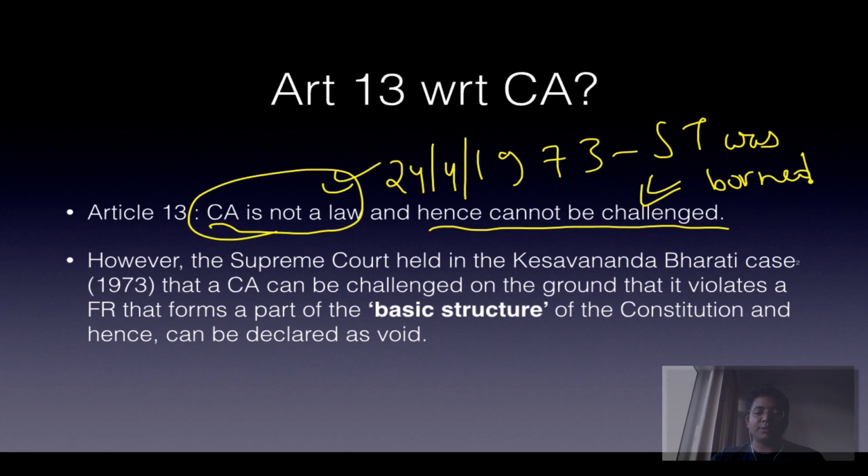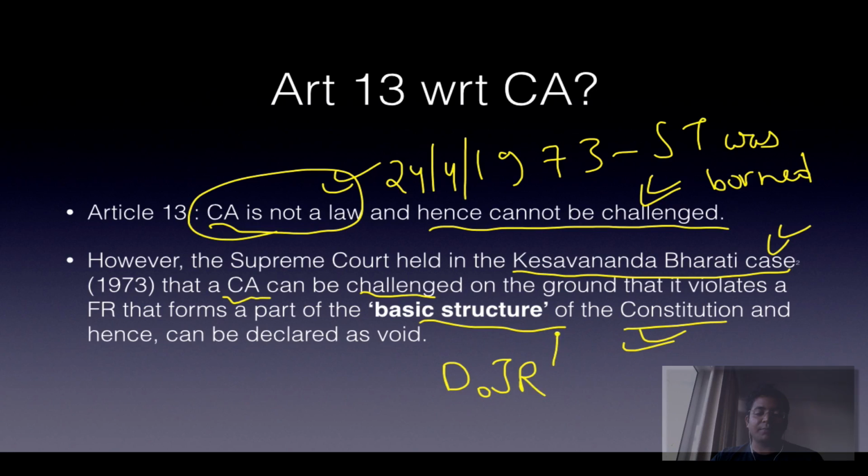That was also one of the reasons, but the major reason was the Kesavananda Bharati case. So a constitutional amendment act can be challenged on the ground that it violates the basic structure of the Constitution and the fundamental rights, since they are part of the basic structure of the Constitution. So the doctrine of judicial review also applies to the constitutional amendment act.